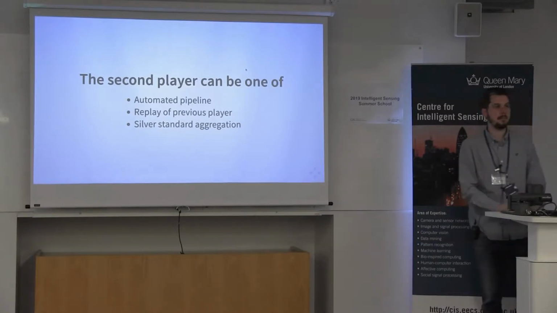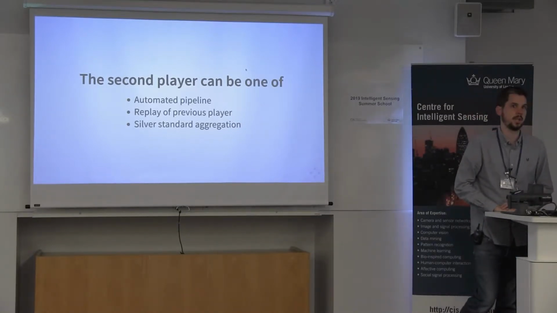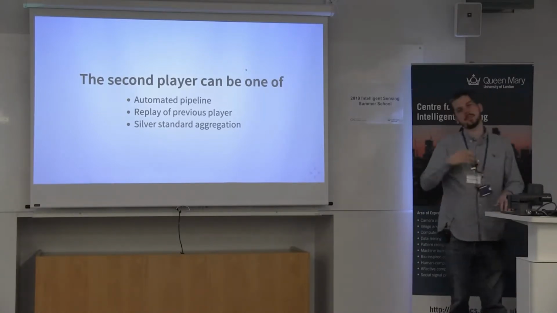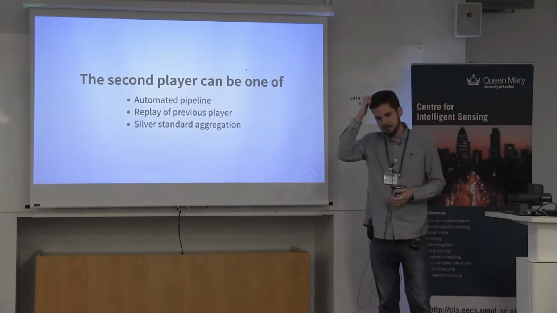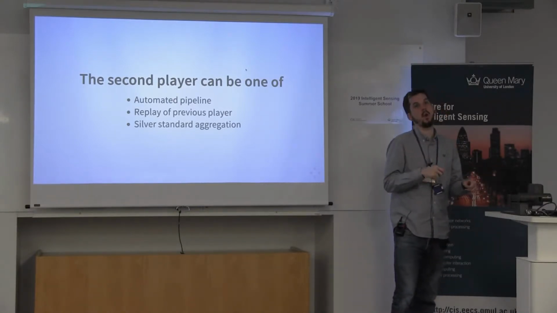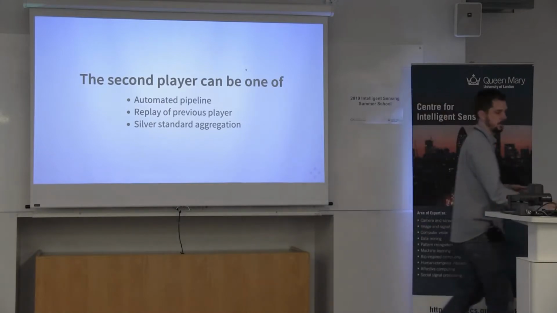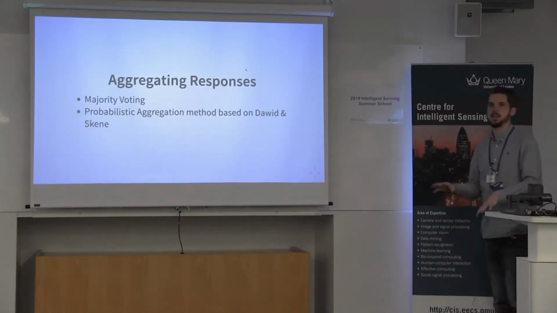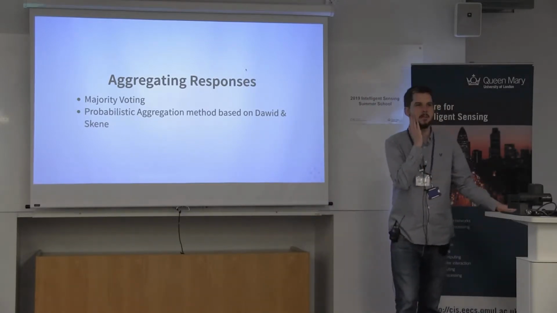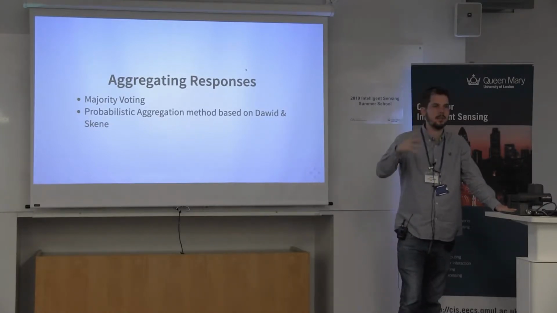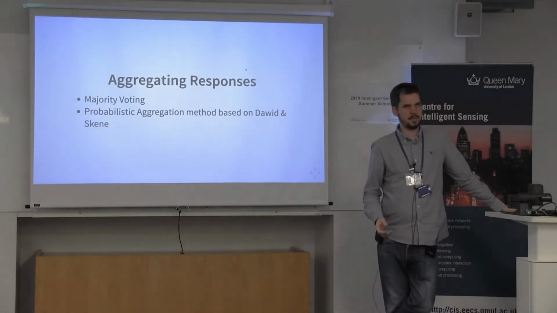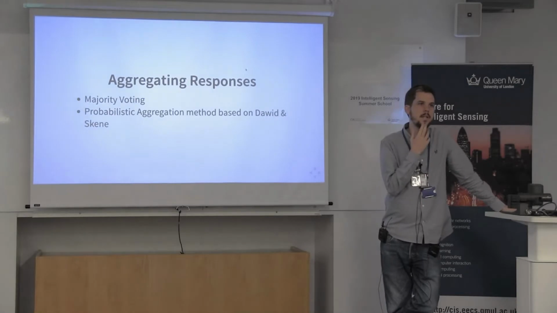As I said before, the second player can be, first of all, that automated pipeline that we mentioned. But the other thing we do is use replays of previous players' games. So we've got this continuously improving annotation base, where we take what we call a silver standard, or aggregation of all the prior player responses. There are two methods here that we'll experiment with, one of which is majority voting. Those of you who are familiar with majority voting know it's simply counting each annotation as a vote. The problem is that it makes the assumption that all the users are equally competent.